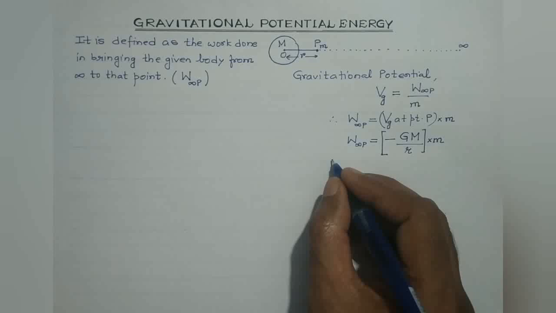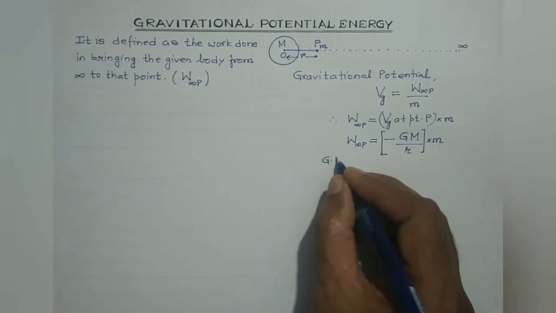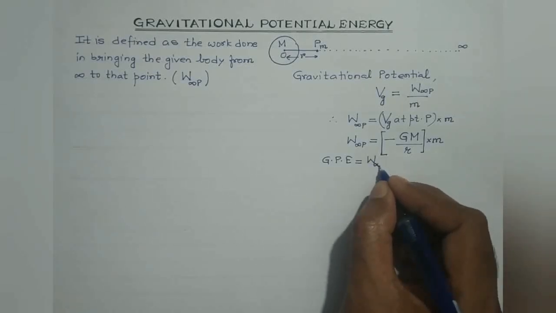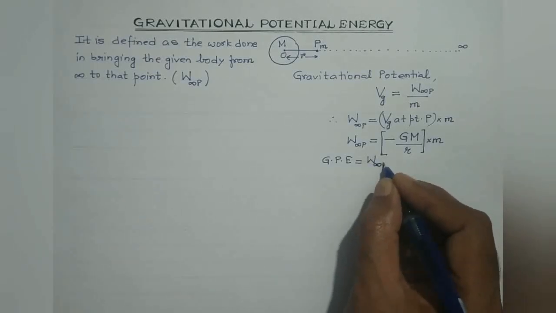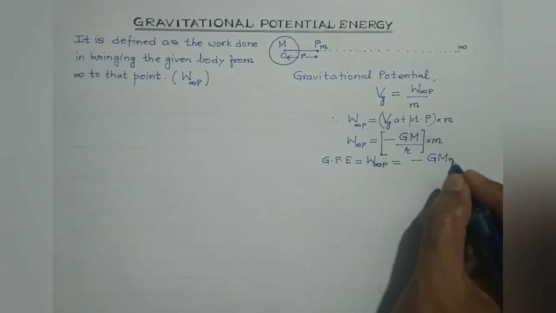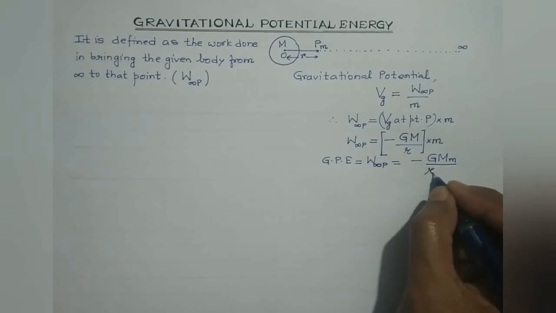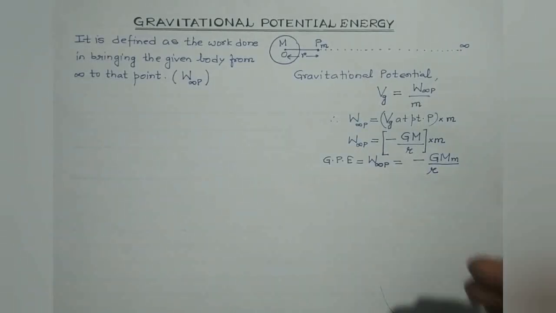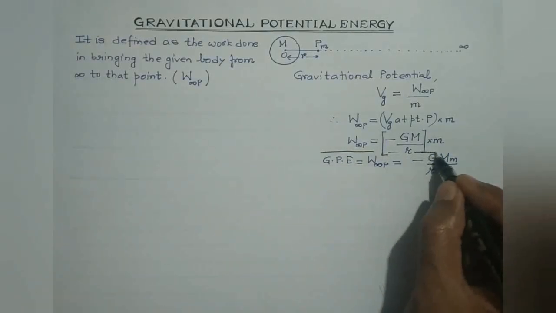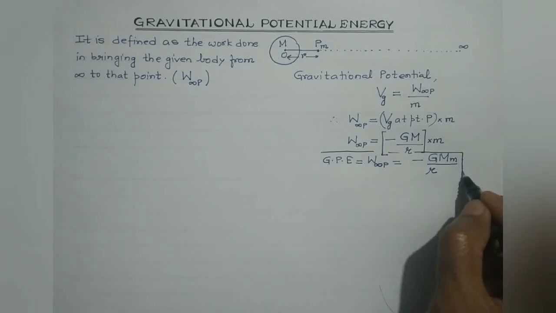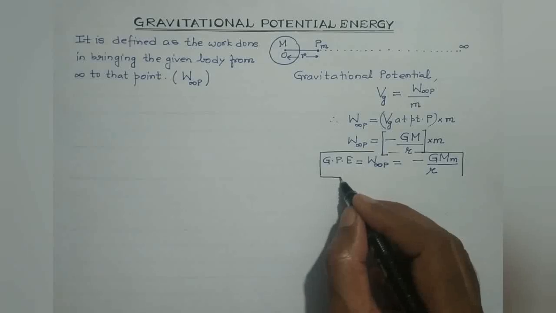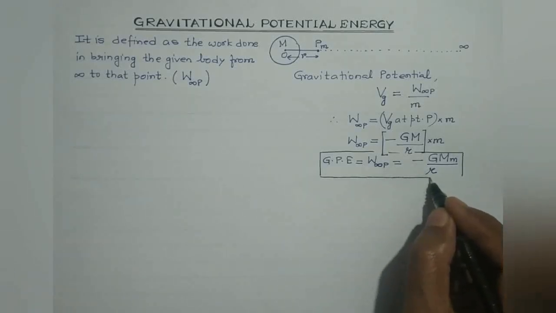So gravitational potential energy is equal to the work done in bringing the mass small m from infinity to point P, which is minus G capital M small m divided by r. This is the expression for the gravitational potential energy. So we can find the expression for the gravitational potential energy using the concept of gravitational potential.